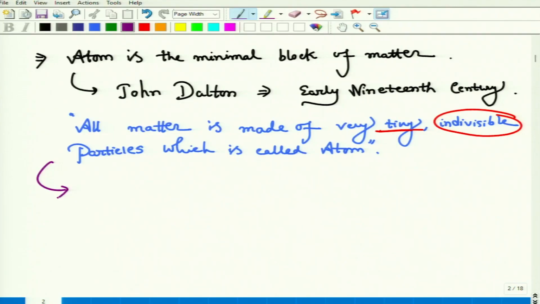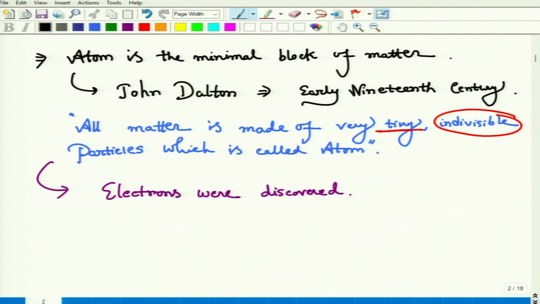First, this hypothesis was proved wrong when the electron was discovered, at the end of the 19th century. For around a century, it was considered a very rigid hypothesis. There were no flaws in this hypothesis.